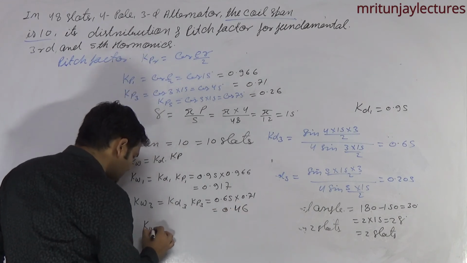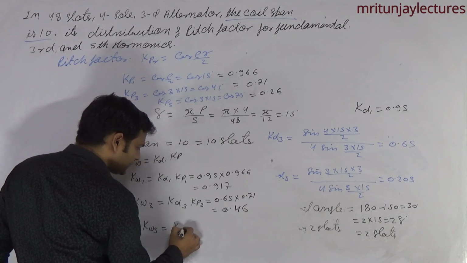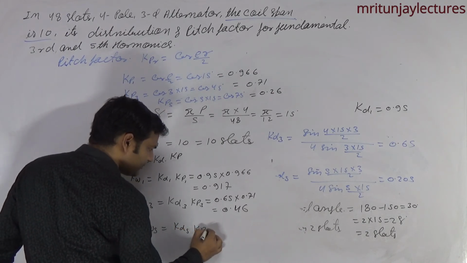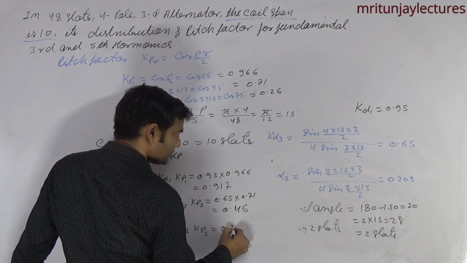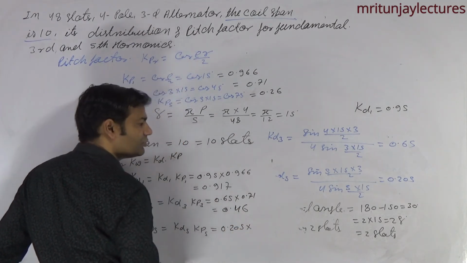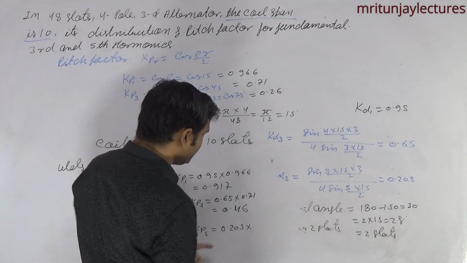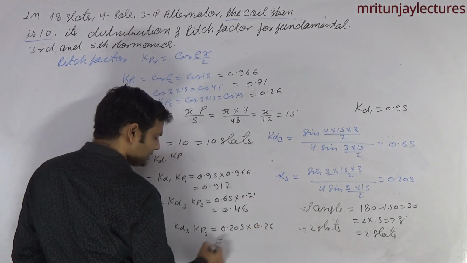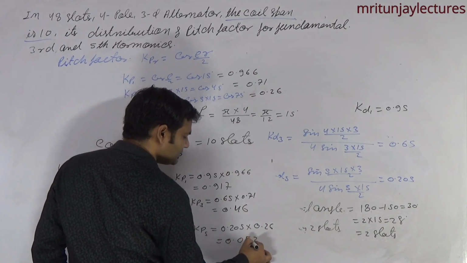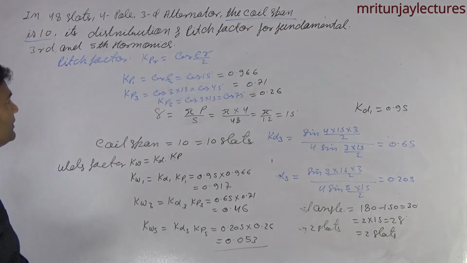And what about Kw5, Kd5 into Kp5? It is also written as 0.205 into 0.26, that is 0.053. That is the final answer. Okay.